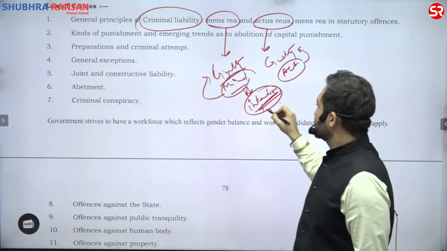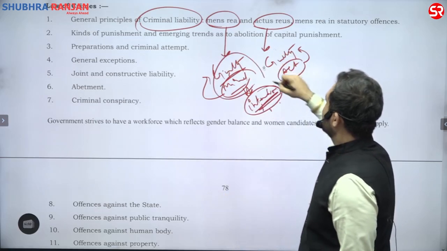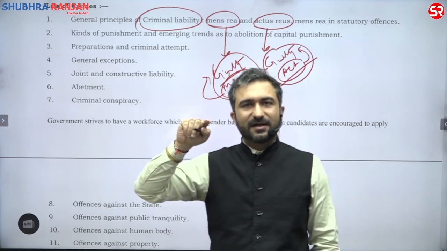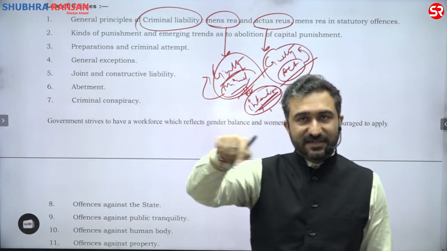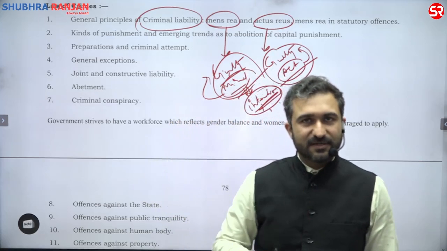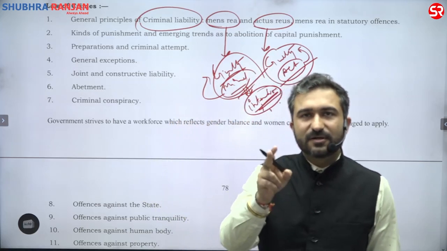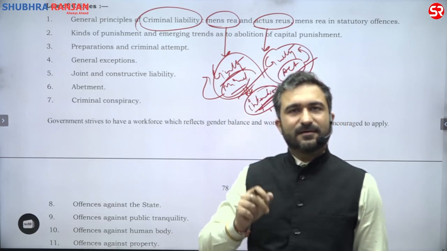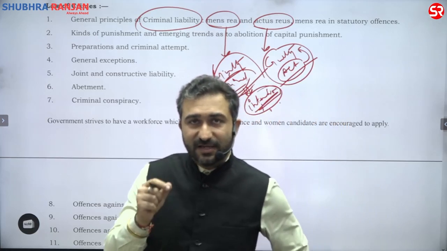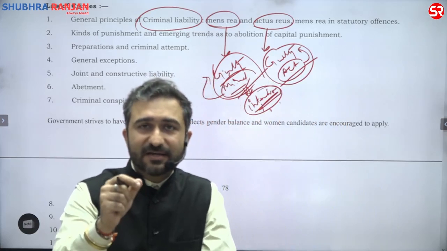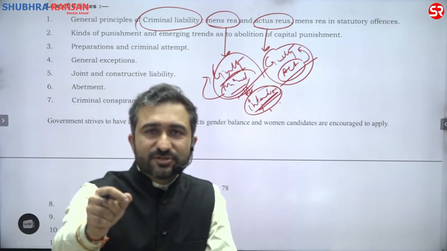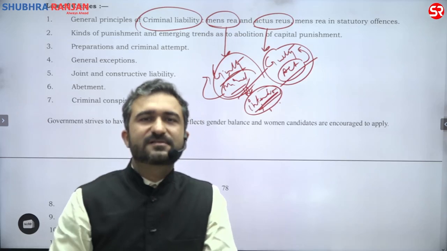Because we want this to happen. We want this act to be considered as guilty. We want this mind to be considered as guilty because he intended to carry out a particular act and he intended to approach or to take out a particular consequence.